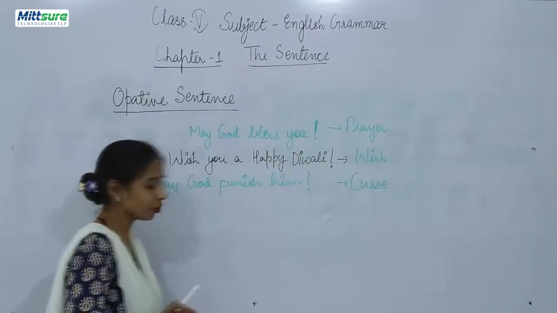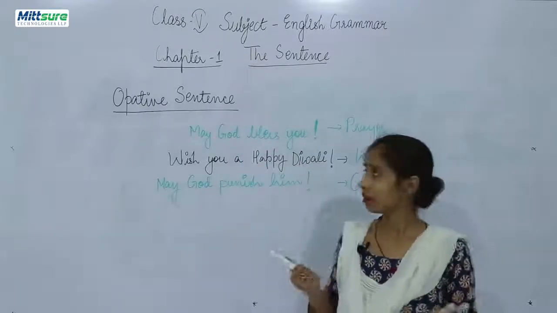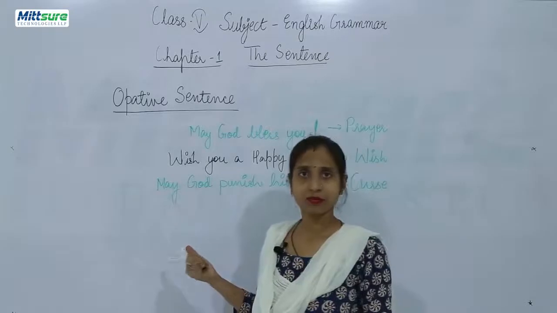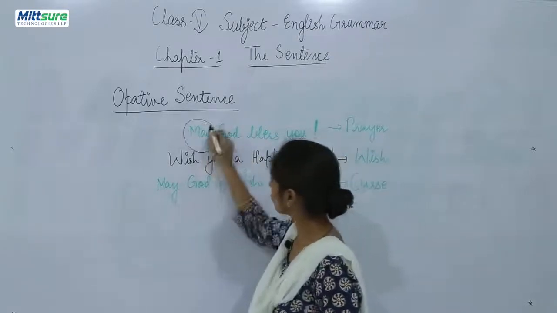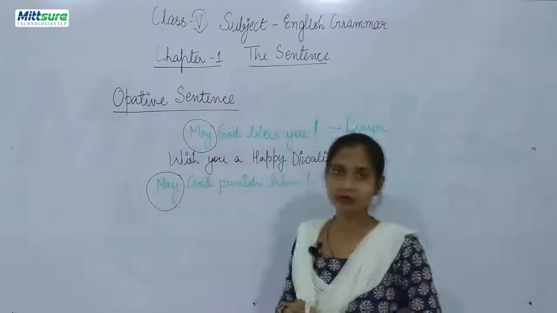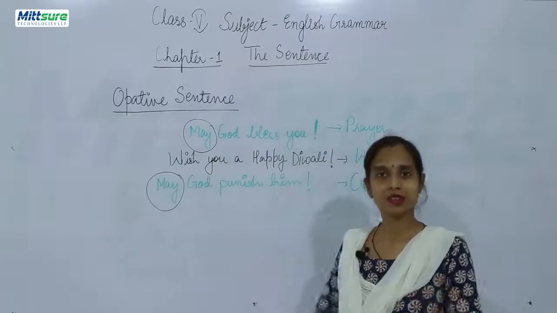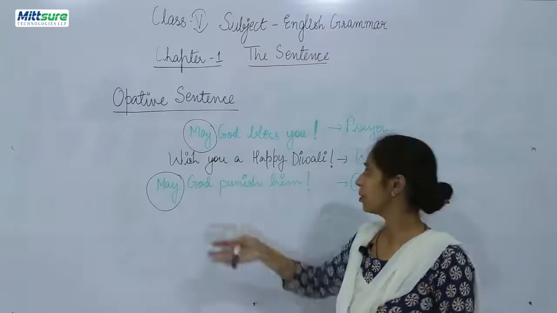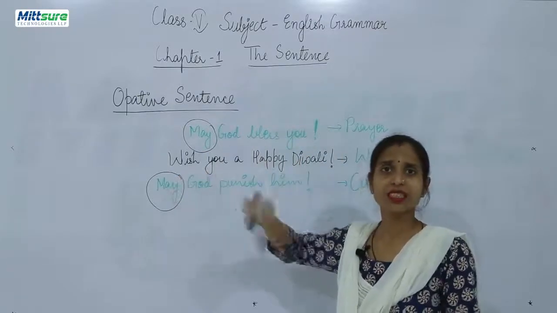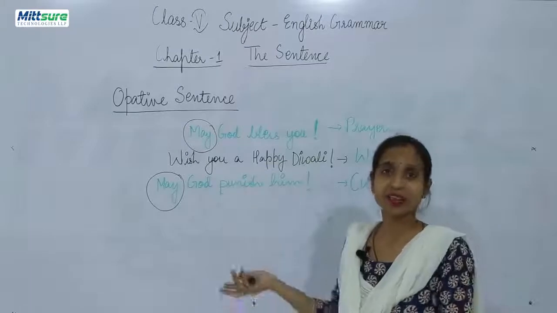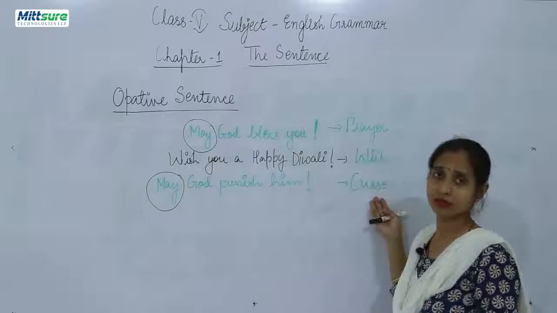Now, how will you know whether they are optative sentences or simple sentences? Very easy. Can you see this word may? May this happen. You are just wishing that something must happen. May God bless you. You are not sure that it will happen. You can just pray that it may happen. Right? May, they are prayer or curse.